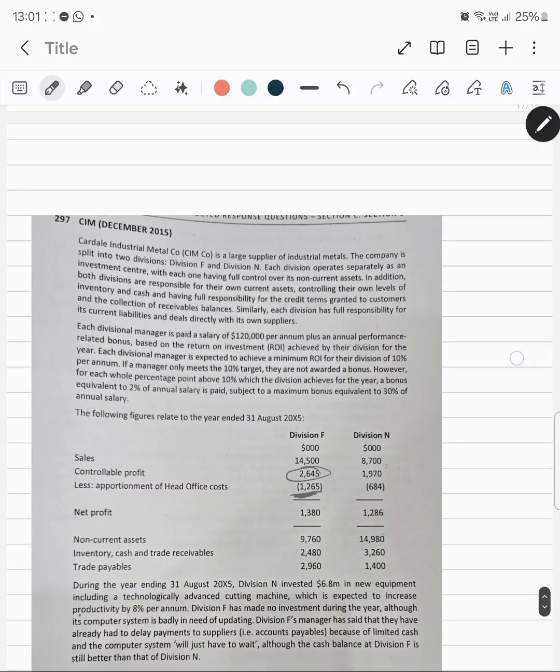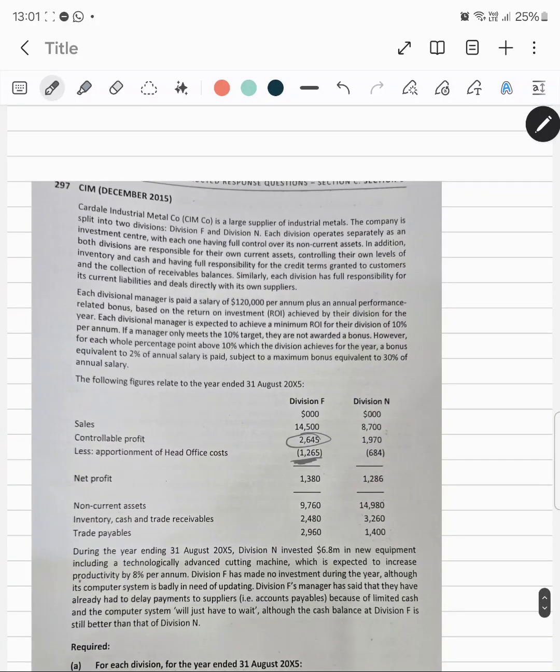And what about the controllable assets? So net current assets, they are all controllable by the divisions, even the inventory, cash and trade receivables, yes. And we will also reduce the trade payables. Everything is controllable by the divisions, which has been mentioned in the question.